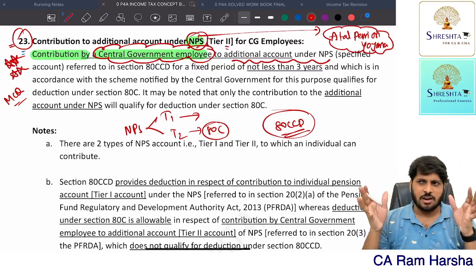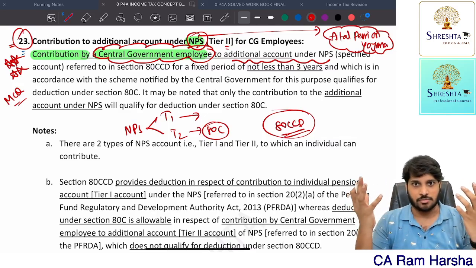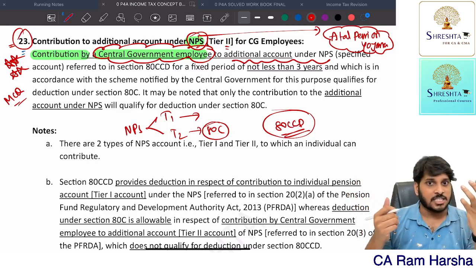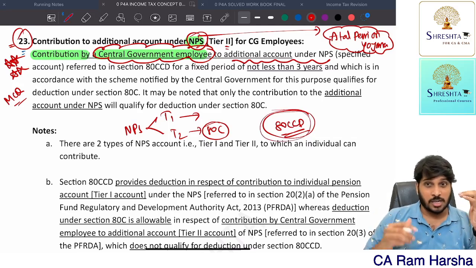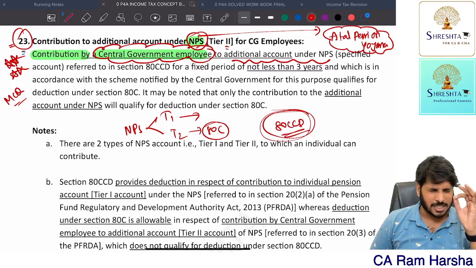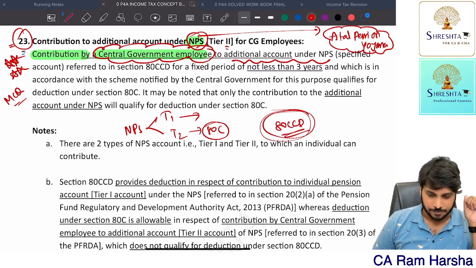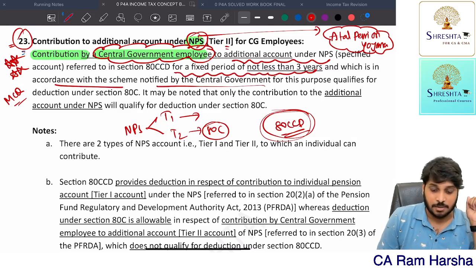In the national pension scheme, we can have 2 accounts, a tier 1 account and a tier 2 account. Whatever is contributed to tier 1 is eligible for 80CCD deduction. Whatever I am contributing to tier 2, I will get deduction under section 80C. Getting it? For a fixed period of not less than 3 years, in accordance with the scheme notified by the central government, it will qualify for deduction under 80C.